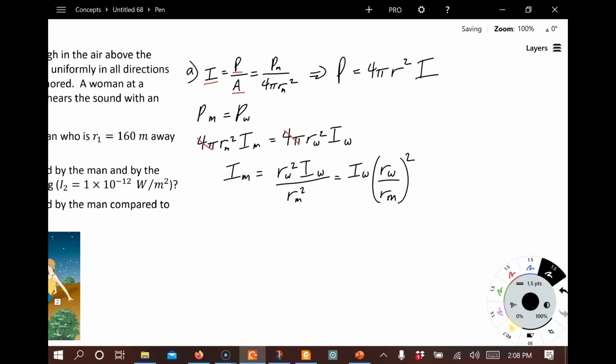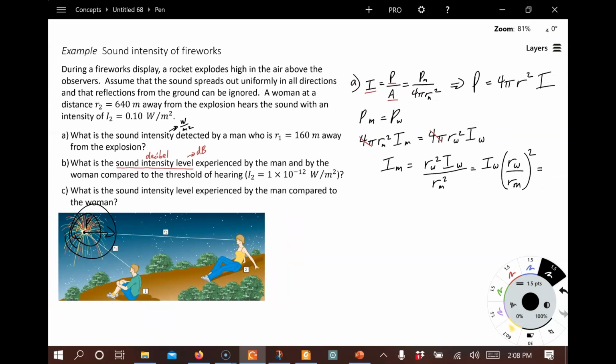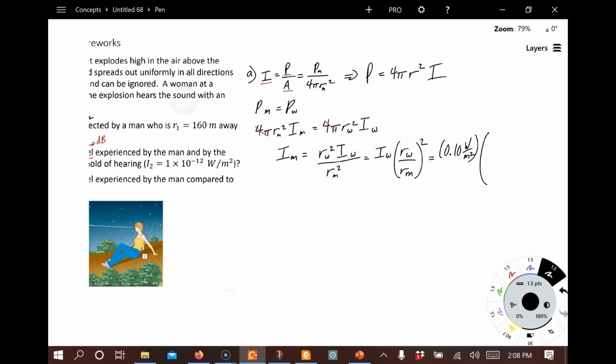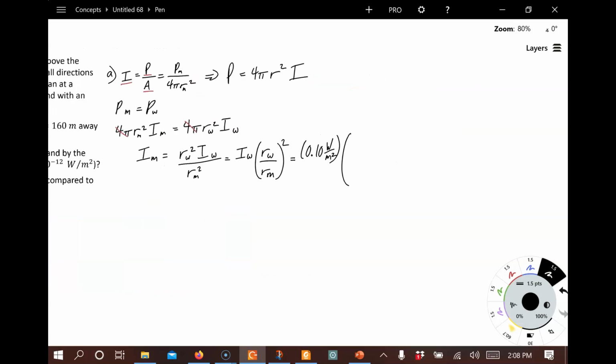That's mathematically good. So when we plug in our numbers here, for the woman, I2, R2, we have a sound intensity of 0.1 watts per meter squared. That's I for the woman. And then the radii: for the woman, it's 640. For the man, it's 160.